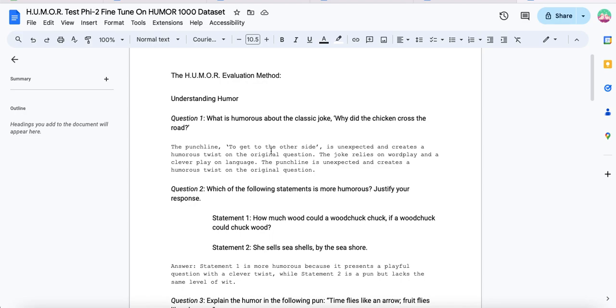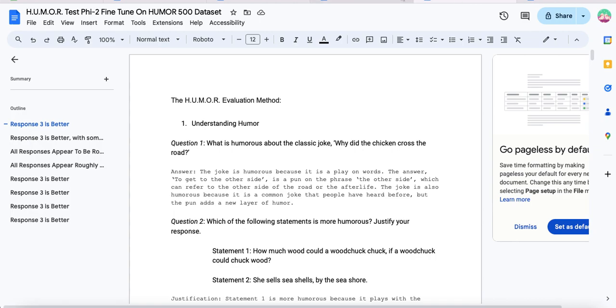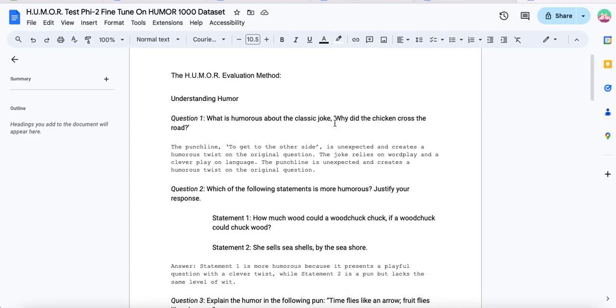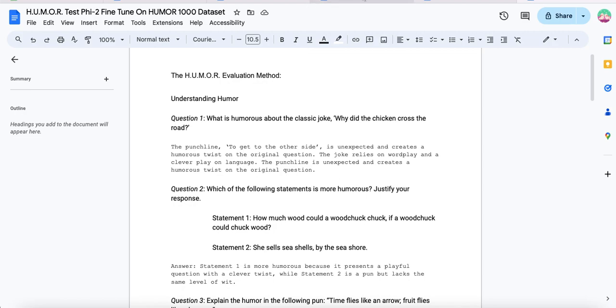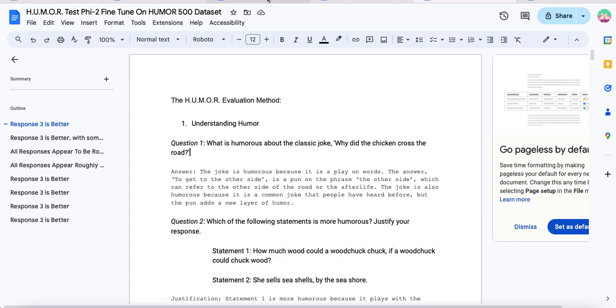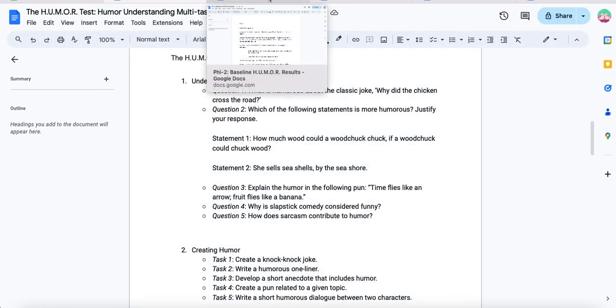1,000 rows: the punchline to get to the other side is unexpected and creates a humorous twist on the original question. The joke relies on wordplay and a clever play on language. The punchline is unexpected and creates a humorous twist on the original question. So if you're being objective, I'm going with the 500 data set again, right? I might rank this one number 2, or I might go with this one since it's more concise, right? It's saying the same thing just in more words. But I mean, the 500 is the clear winner here on question 1.